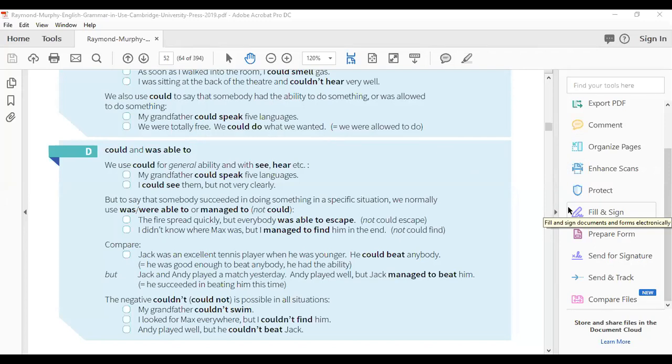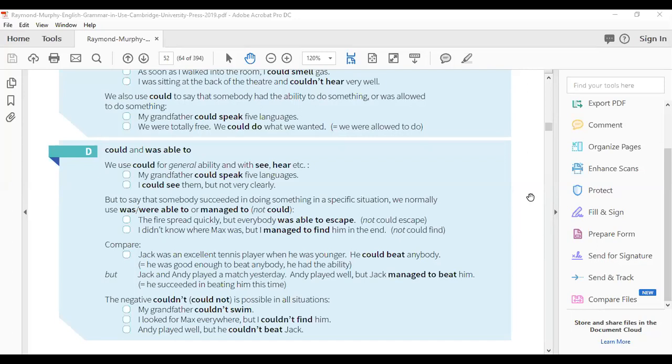previous section, section C. All right, my grandfather could speak 5 languages, and I could see them, but not very clearly. Like, if someone is bringing you a document, and the font size is very small, you can say that I could see them but not very clearly. Or you are standing at a very distant place, and you would like to spot something from the distance, so you can say that I could see two people standing there, and they are talking, but we don't know exactly who they are. We cannot identify, I couldn't identify them, right?